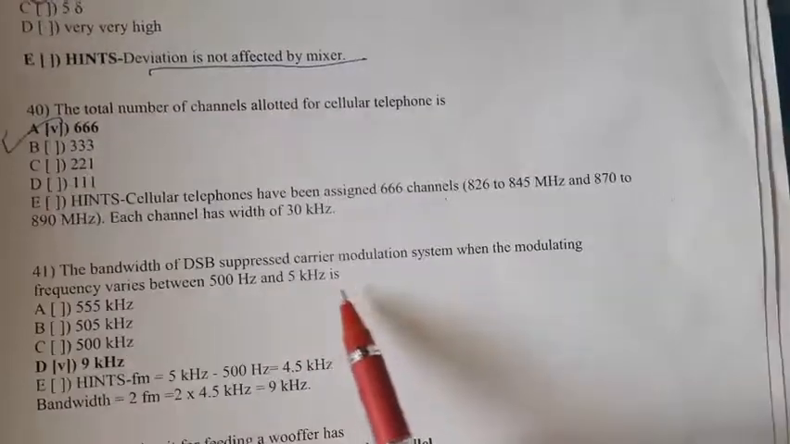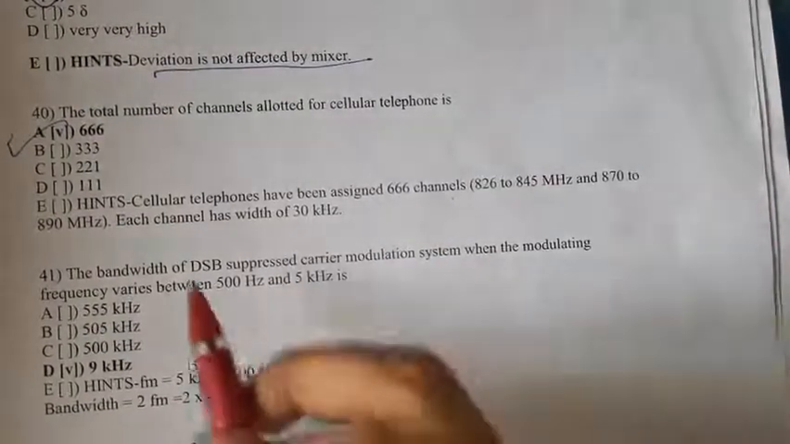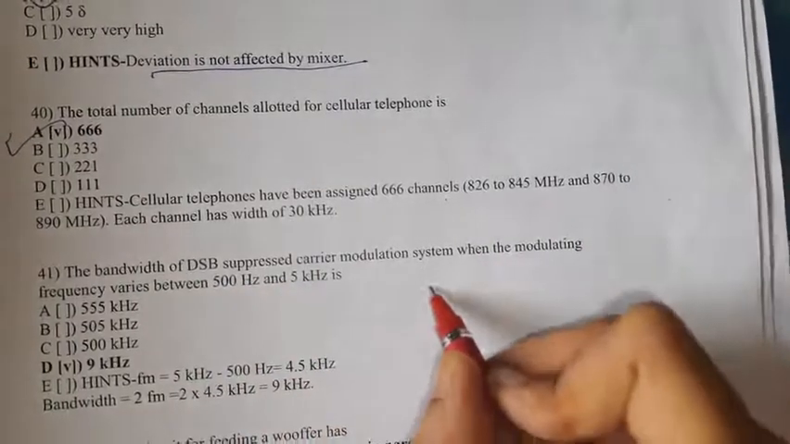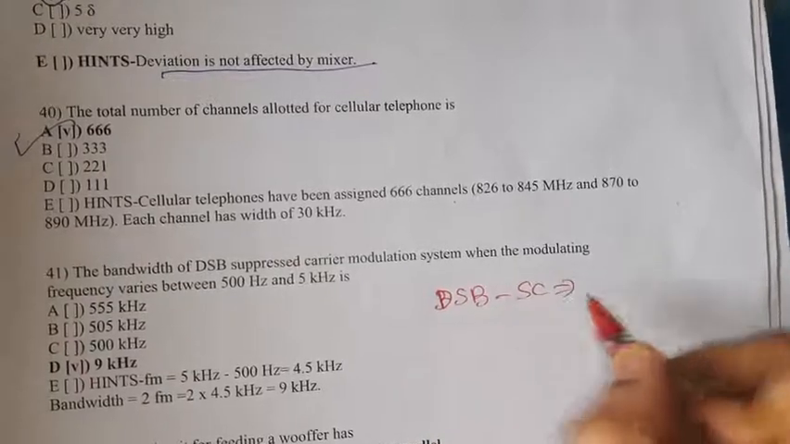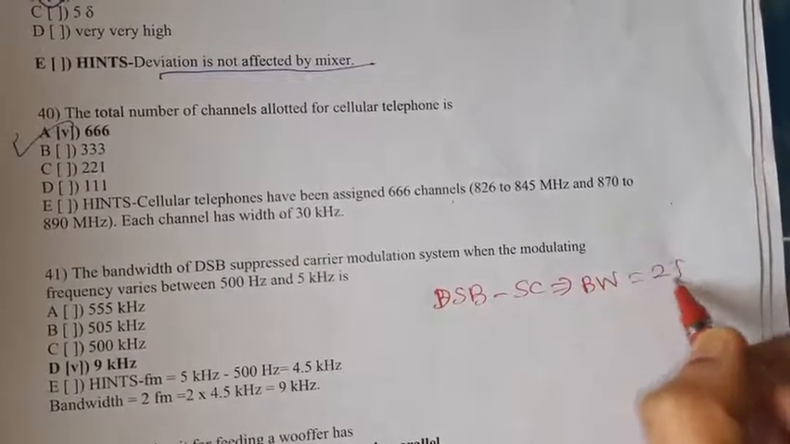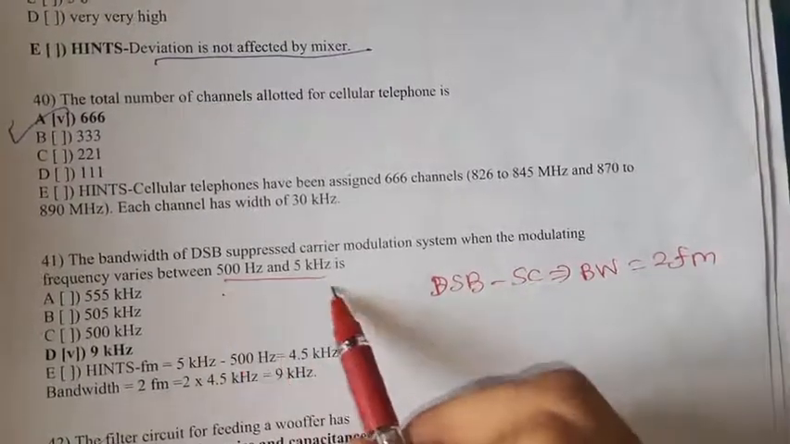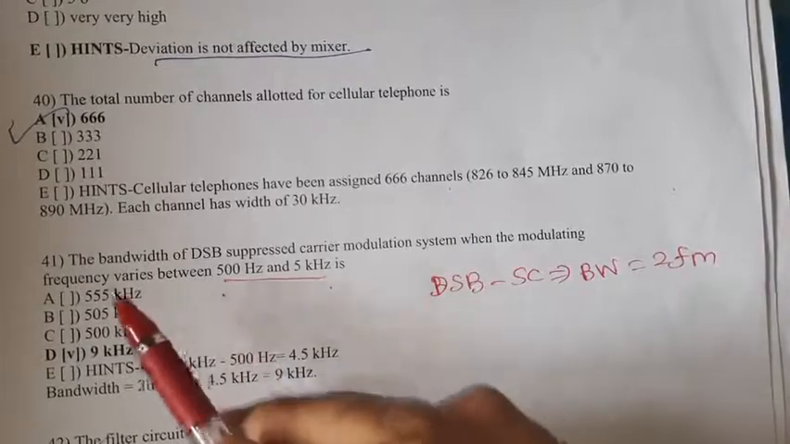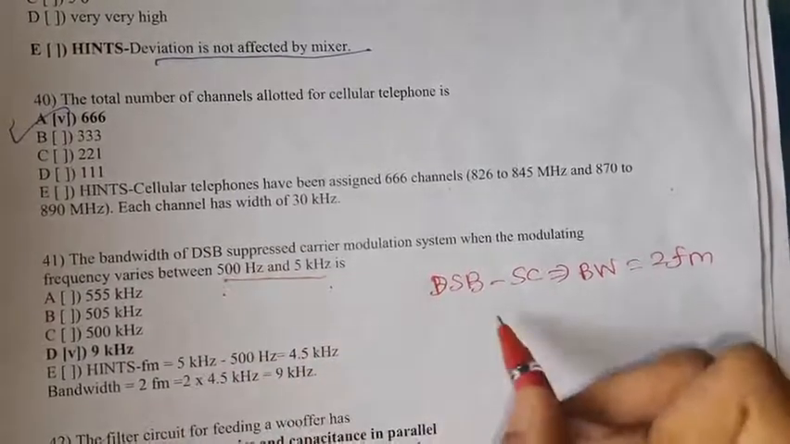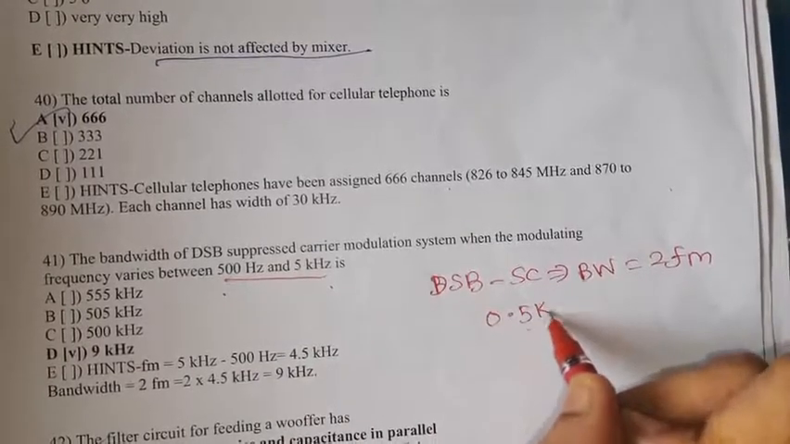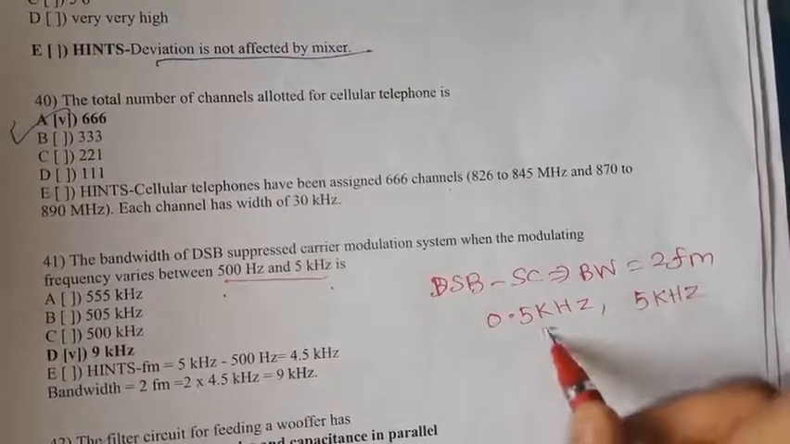Question 41. The bandwidth of a DSB suppressed carrier modulation system when the modulating frequency varies between 500 Hz and 5 kHz. We need to find the bandwidth of the DSB-SC signal. The bandwidth is 2 fm. Here a range of frequency is given, one in hertz and another in kilohertz, and the options are in kilohertz, so we change it to 0.5 kilohertz and 5 kilohertz. This is f1 and f2.